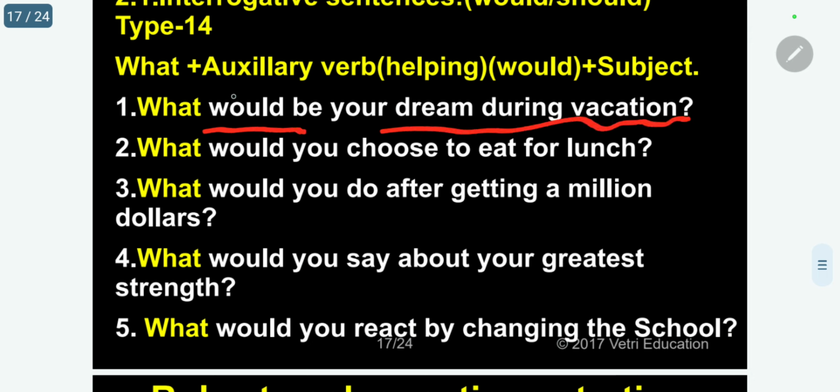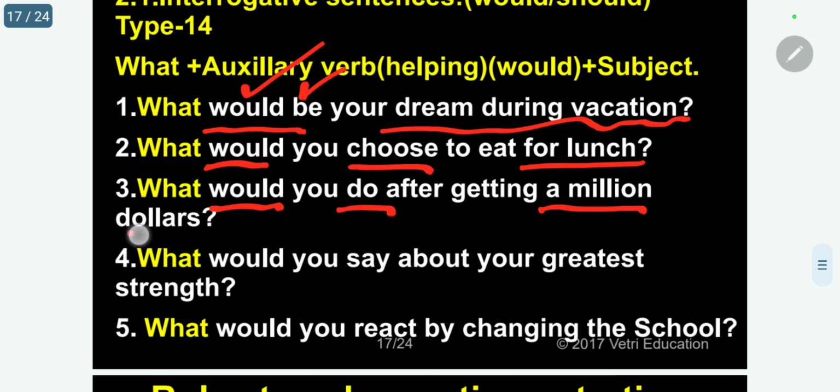As usual, would is the auxiliary, be is the main verb. What would you choose to eat for lunch? Choose is the main verb, would is the auxiliary. What would you do after getting $1 million?